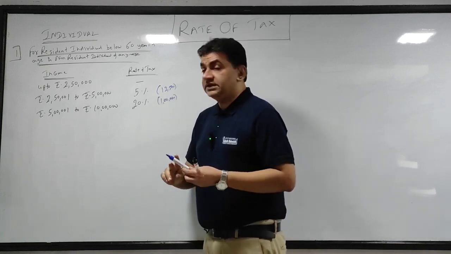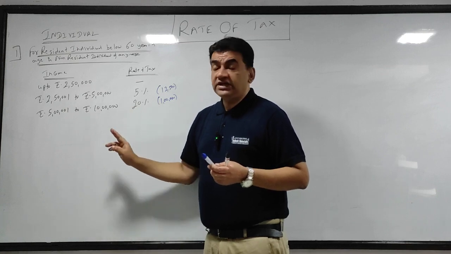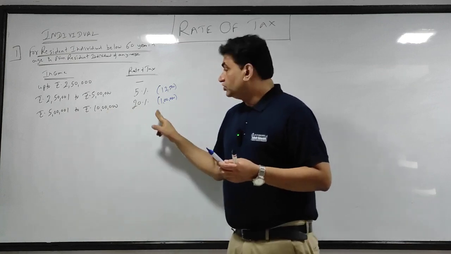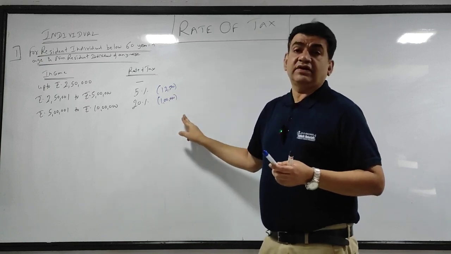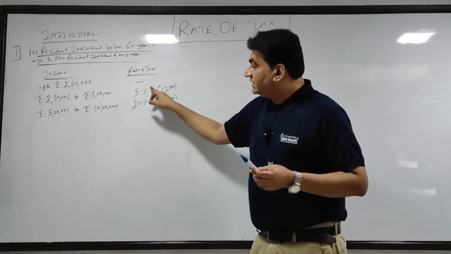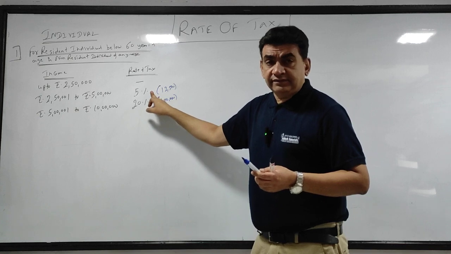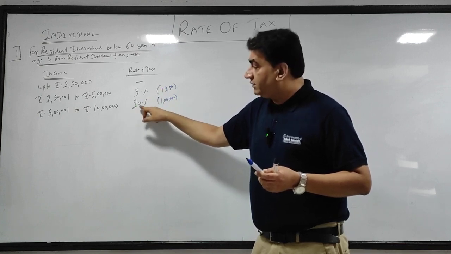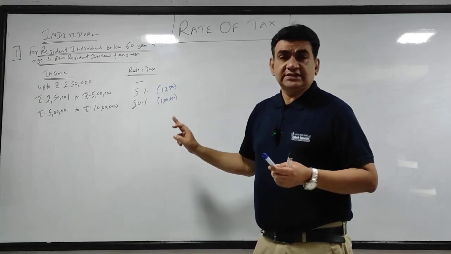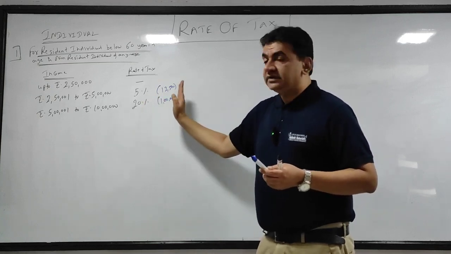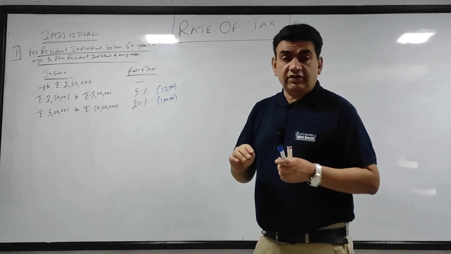Suppose a particular individual का income is 10 lakhs, तो उसका tax होगा 12,500 plus 1 lakh, that is 1,12,500. Whatever is the tax amount here, if the individual का income goes above this, then this plus this. Getting it? When I do the sum, it will be very clear for you.